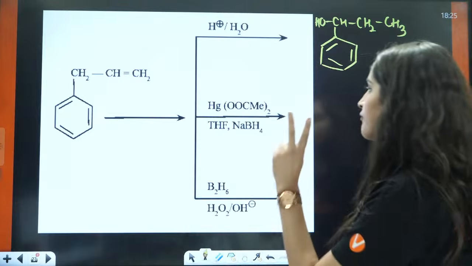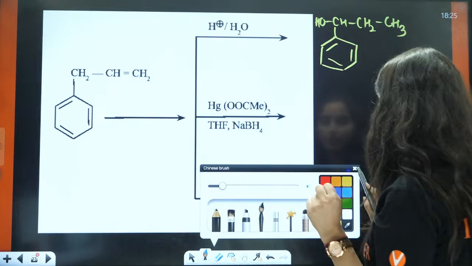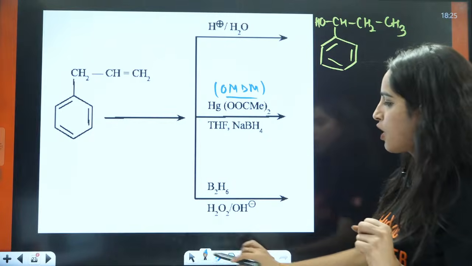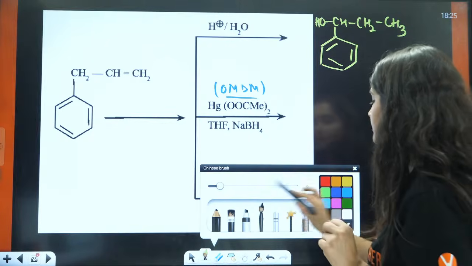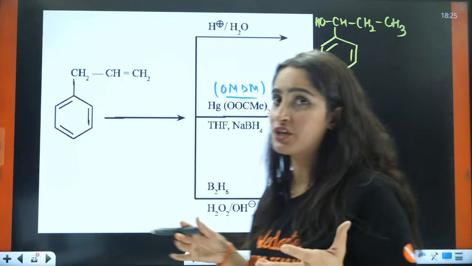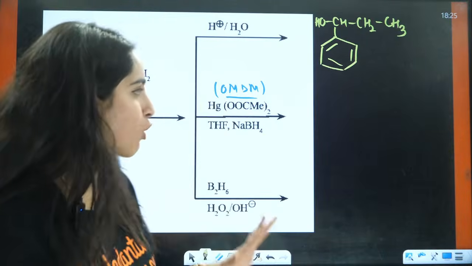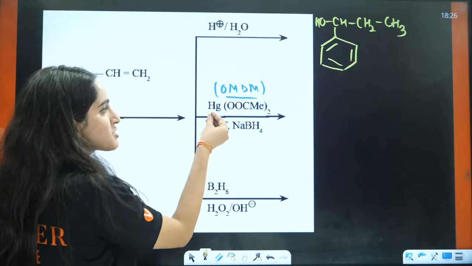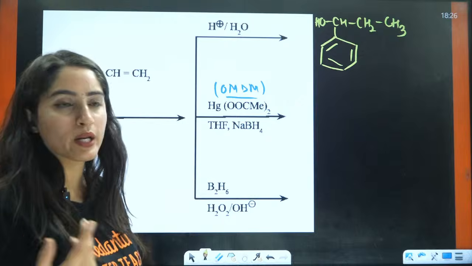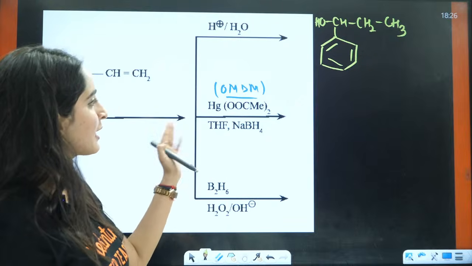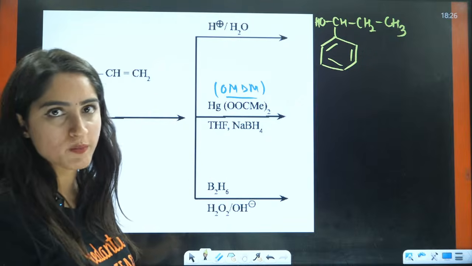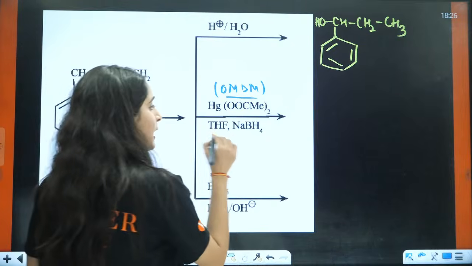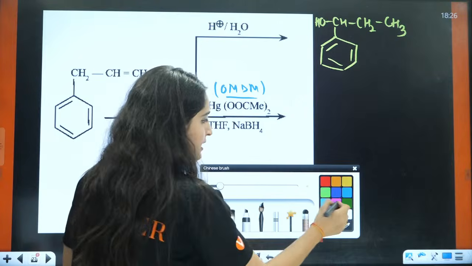Second is when you have oxymercuration, demercuration, OMDM. For oxymercuration, demercuration, what will be the answer? You will not just say, okay ma'am, oxymercuration, demercuration, I will directly apply this concept. Which concept you will apply? Here though we can't apply a direct concept. Here we will apply Markovnikov rule, right?